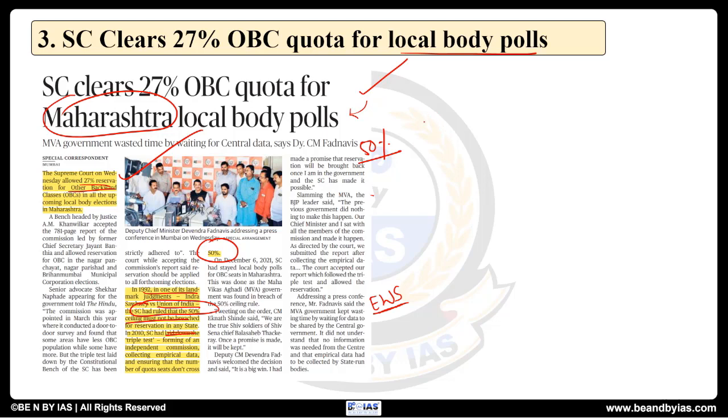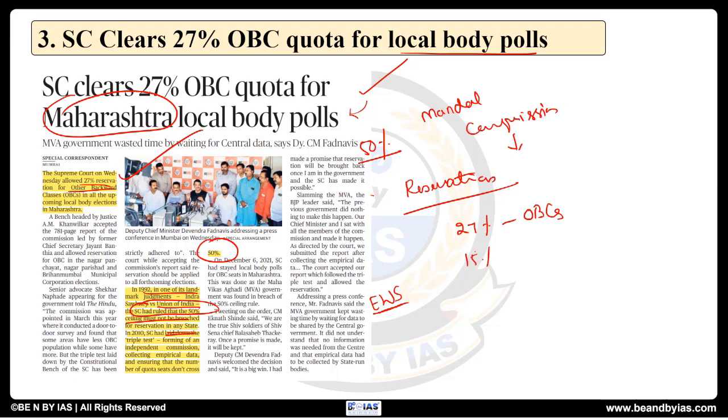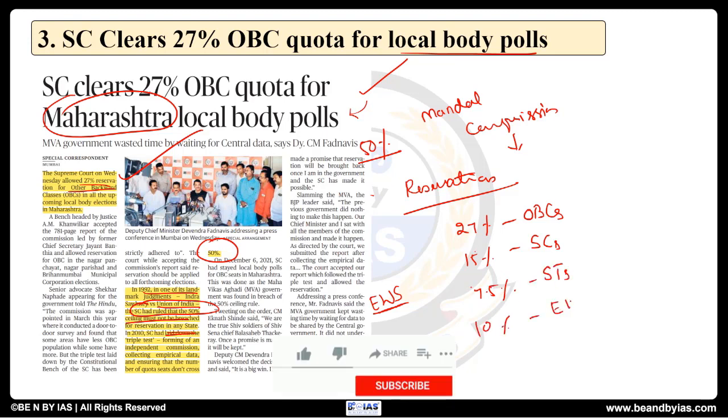So now please note all this related information, like the Mandal Commission and the recommendations of the Mandal Commission, and based on it, the reservation as of now. Roughly, what is the reservation that is present now: 27% for OBCs, even though their population constitutes almost 52%, then 15% for SC, scheduled castes, 7.5% for scheduled tribes, and 10% for economically weaker sections.